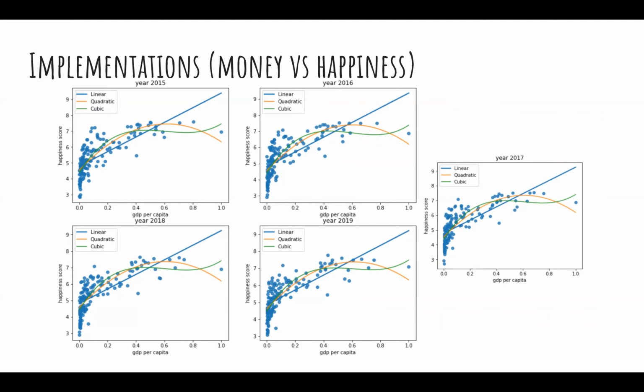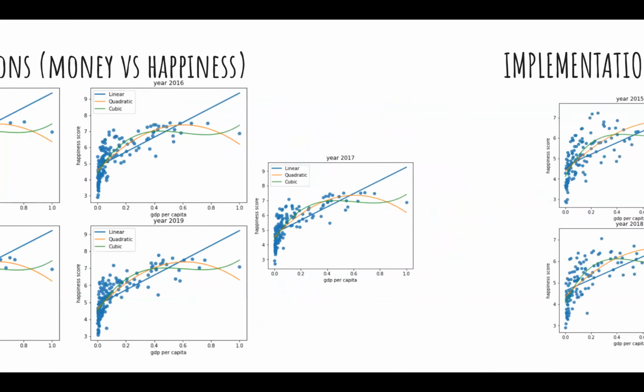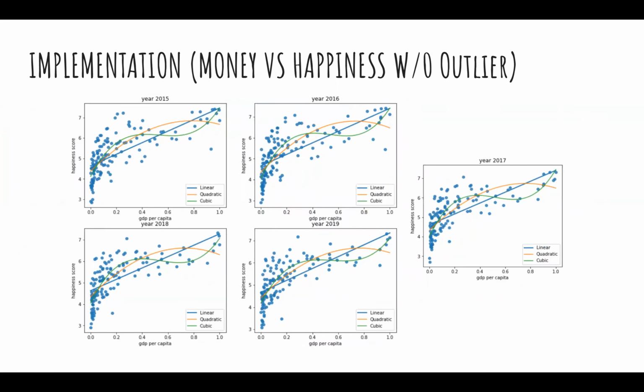When you look at our graph, you might notice that we actually have a lot more data points from 0 to 0.2, and a lot fewer, only about 5 to 10 observations, larger than 0.5. So we are actually aware of and worried about the outliers as well. That's why we implement the data without outliers.